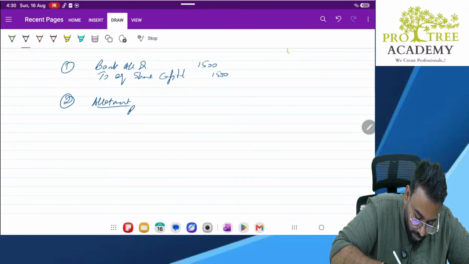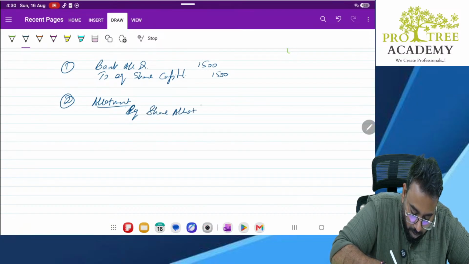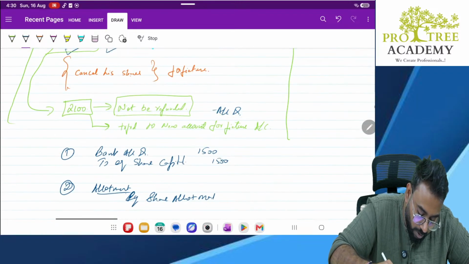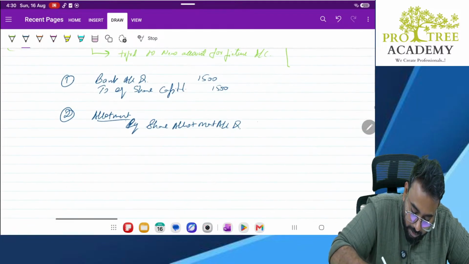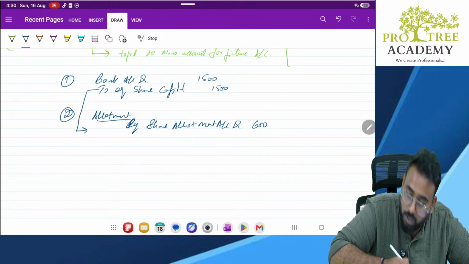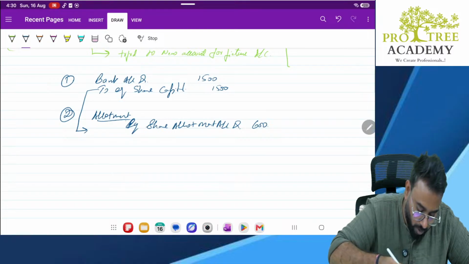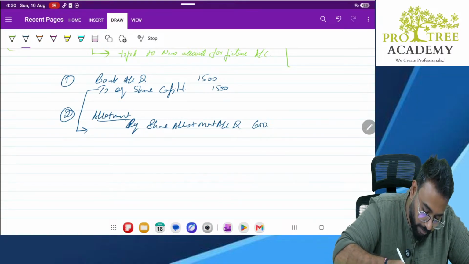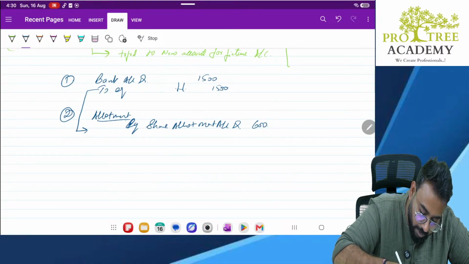Allotment happens. What entry will we pass? Sir, equity share allotment account debit. How much do you have to receive on allotment? 600. Correct? I will transfer this also. Sorry, one second. This is not equity share capital, my mistake.